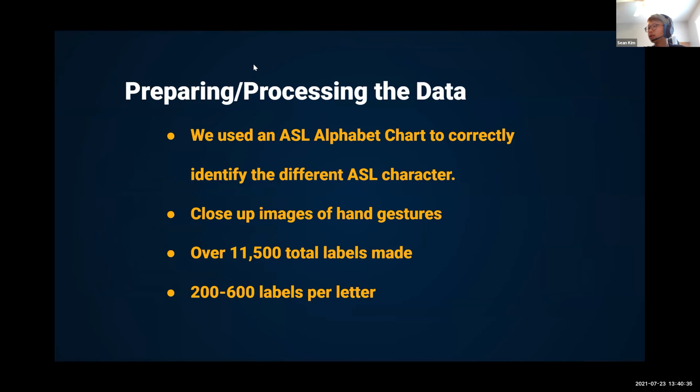For preparing and processing the data, we used an ASL alphabet chart to help correctly identify the different ASL characters present in the images in the data set. Most of the images were close-ups of certain ASL hand gestures. In total, there were over 11,500 labels made, and there were 200 to 600 labels per letter.